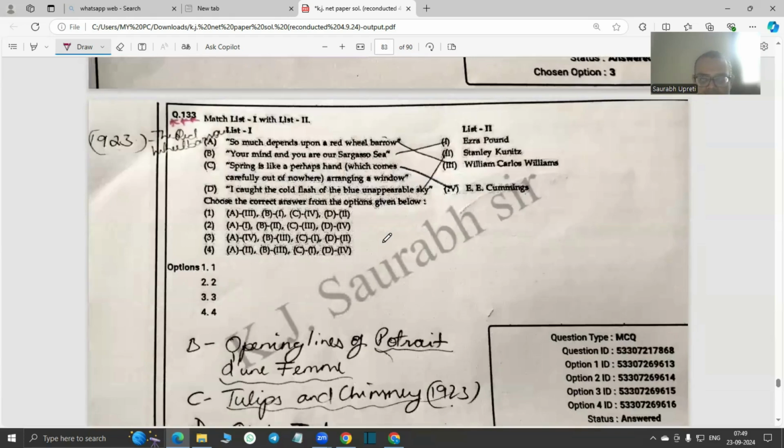Then, "So much depends on a red wheelbarrow": William Carlos Williams, I think, belongs to the Beat movement, if I am not wrong. Maybe yes. "Your mind and you are Sargasso Sea": Ezra Pound. "Spring is like a perhaps hand": E. E. Cummings. "And I caught the cold flash of the blue unappearable sky": Stanley Kunitz. So A3, B1. So the first option is there, right?